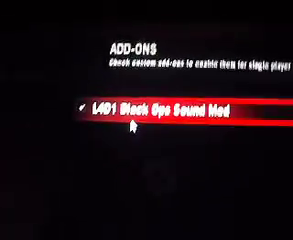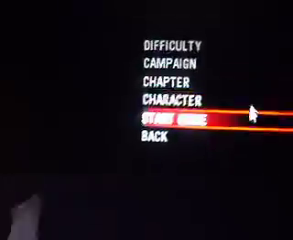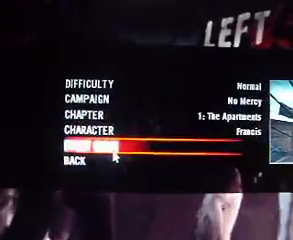Make sure, if you're downloading more, make sure you cancel one out by doing this. So I want to go to done to see if it works. You just go to something random, start up the game, and you're going to see how the sound mod works.